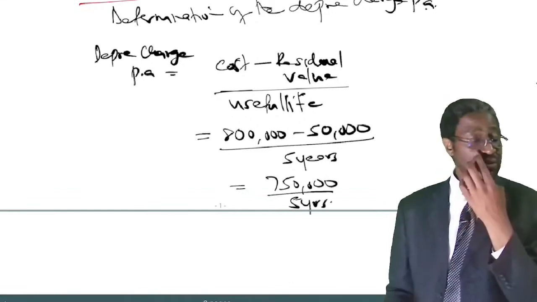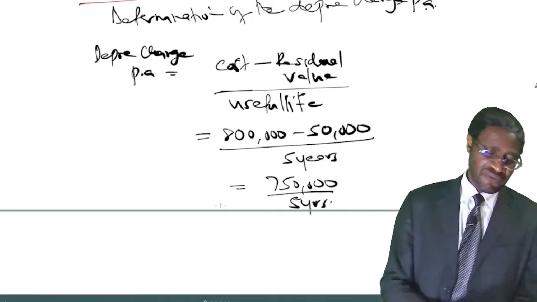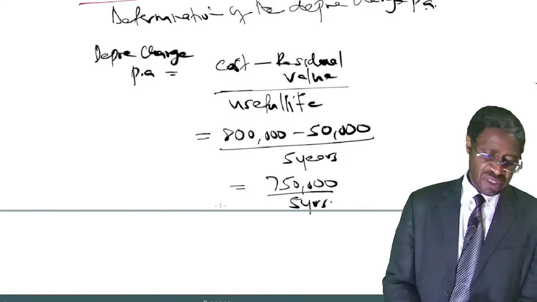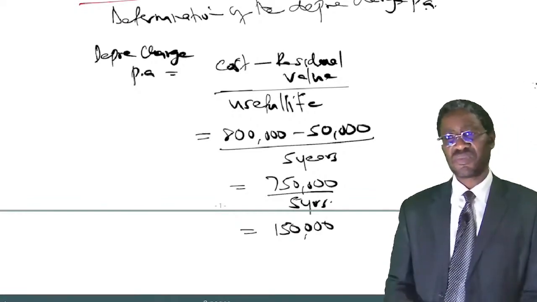So what becomes the charge per annum? I take 750, I divide that by 5. That means every year we are depreciating our asset by 150,000.